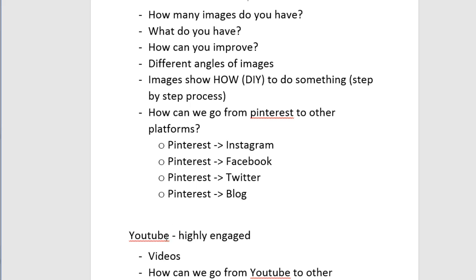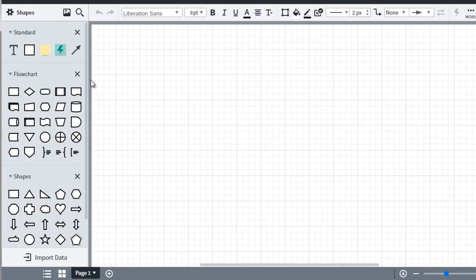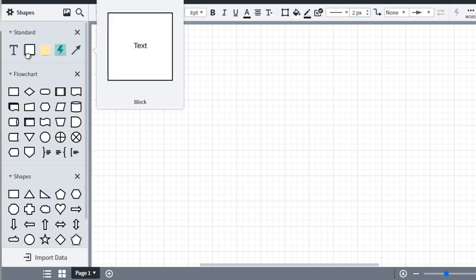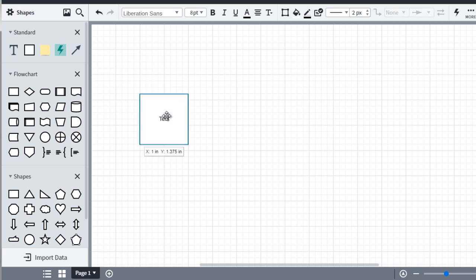So we've got Pinterest. So I'm going to go back over here. Right now I'm using Lucidchart. That's lucidchart.com. This is a site that I use and it is wonderful. I really like it just because I'm a visual / kinesthetic learner. For those of you who don't know, there are 3 different types of people who learn different things. Auditory, meaning they prefer to listen. Visual means they prefer to visualize and see. And then hands-on, they prefer to see it but actually do it.